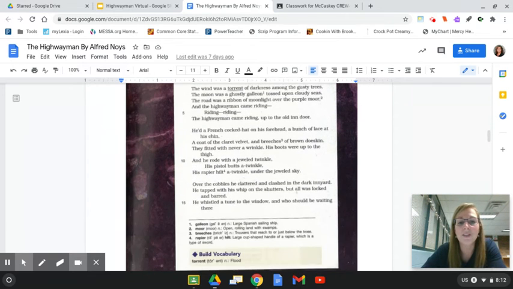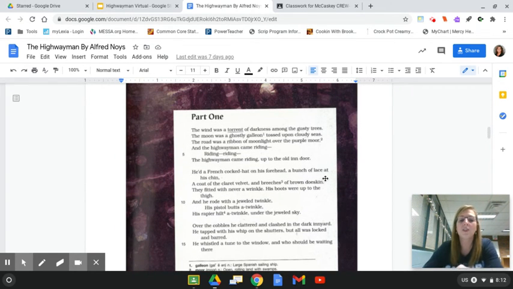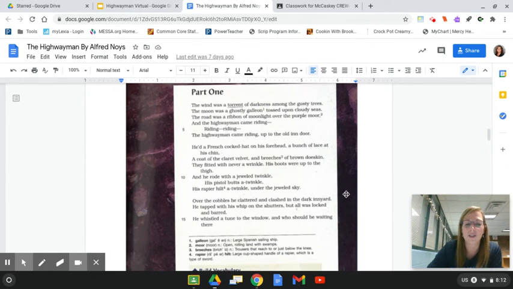All right, as we continue to get ready to read, I want you to notice that this is a narrative poem. So that means we're talking about stanzas again. We're not going to have paragraphs. Instead of paragraphs, we have stanzas. So you'll notice these sections.